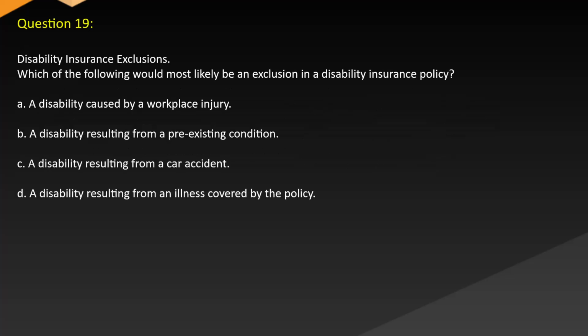Question 19. Disability insurance exclusions. Which of the following would most likely be an exclusion in a disability insurance policy? A. A disability caused by a workplace injury. B. A disability resulting from a pre-existing condition. C. A disability resulting from a car accident. D. A disability resulting from an illness covered by the policy.